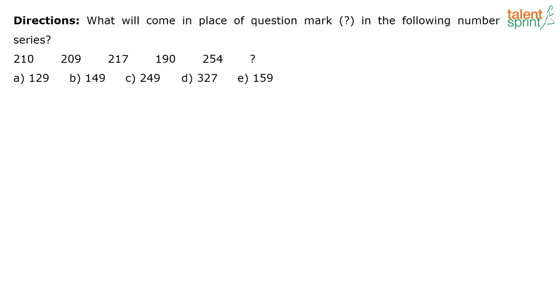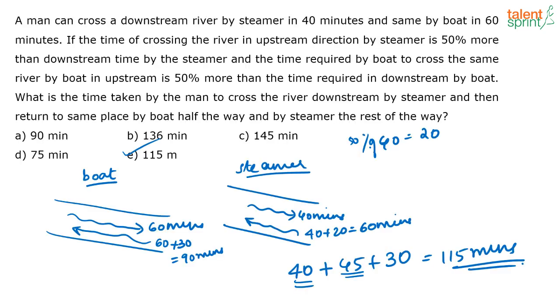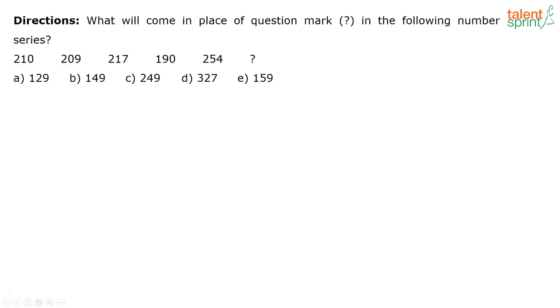Okay, guys, you try this out. Let me help out Anand in between. See, Anand, how I wrote this was, the person is traveling downstream in the steamer, so it takes 40 minutes for him. Then upstream, half of the distance he is traveling by boat. To travel this full distance, it is taking 90 minutes. So to travel half the distance, how much time will it take? 90 by 2, that is 45. Similarly, to travel this full river upstream in the steamer takes 60 minutes. So to travel half of the part, how much will it take? 60 by 2, that is 30. So that is the total time taken. I have just added all the figures.